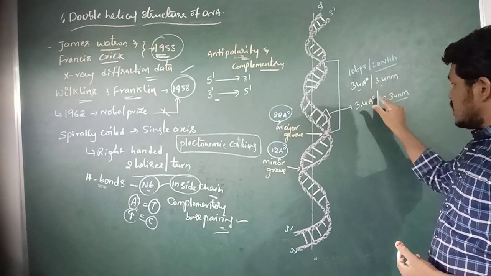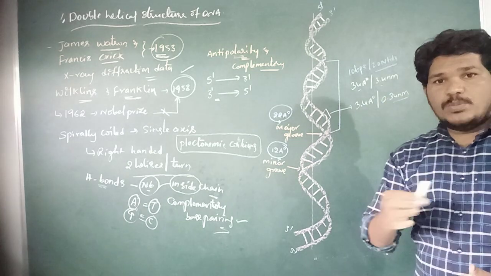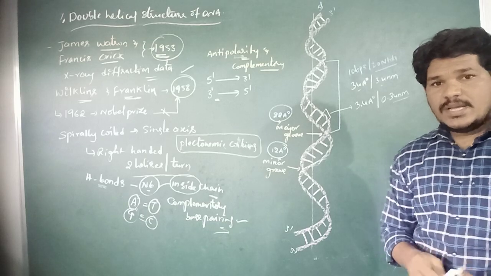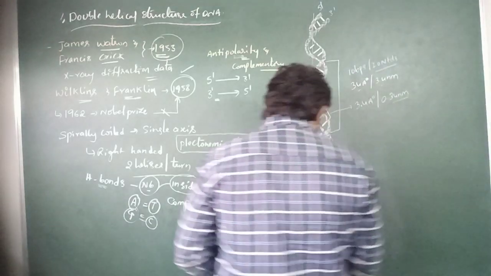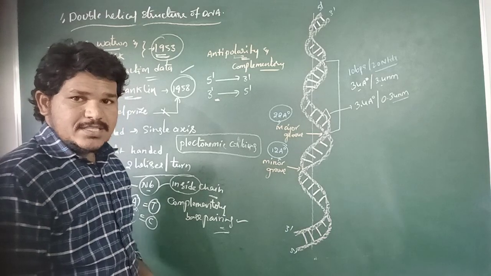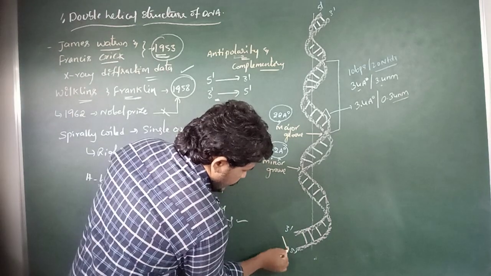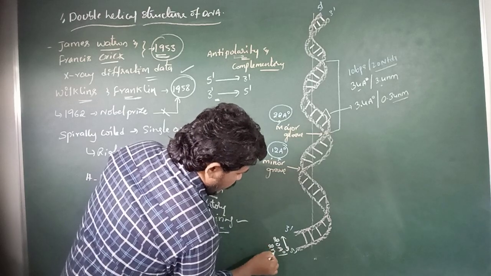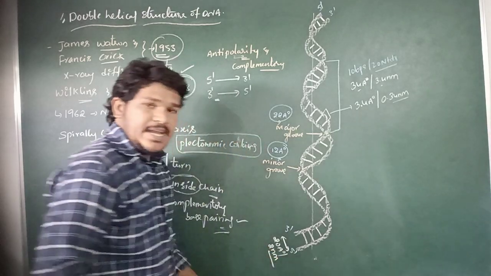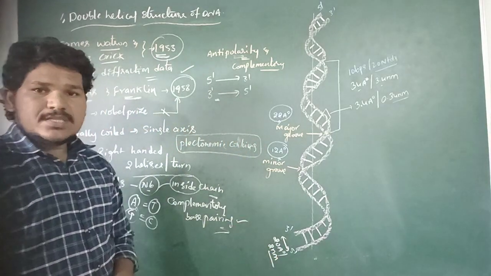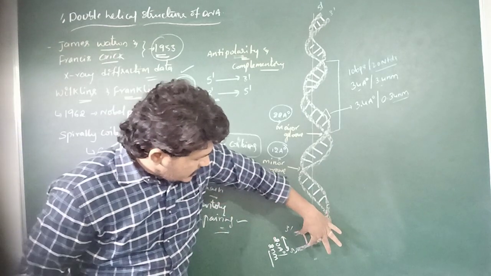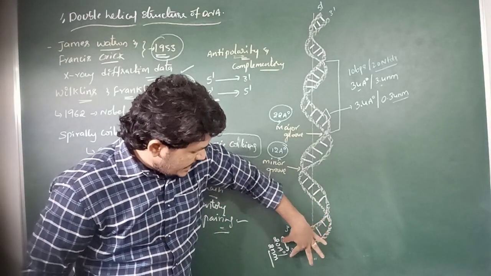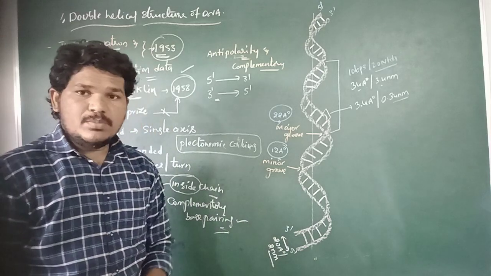3.4 angstroms or 0.34 nanometers. Right? And then the diameter or width of the two polynucleotide chains is 20 angstroms or 2 nanometers. So here the width of the two polynucleotide chains is 20 angstroms or 2 nanometers.